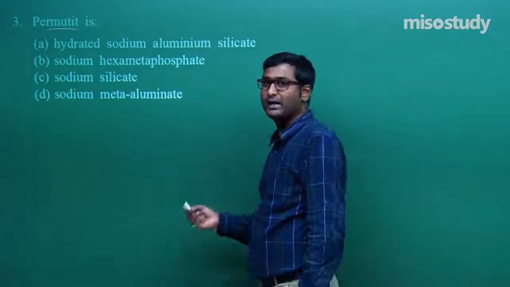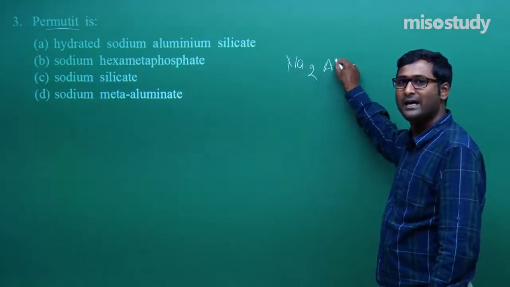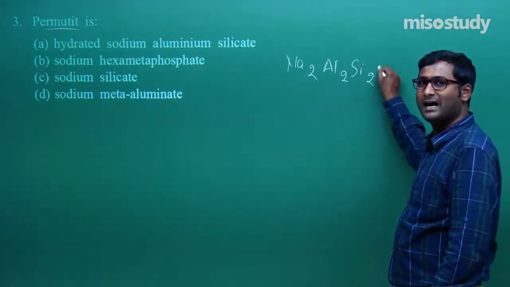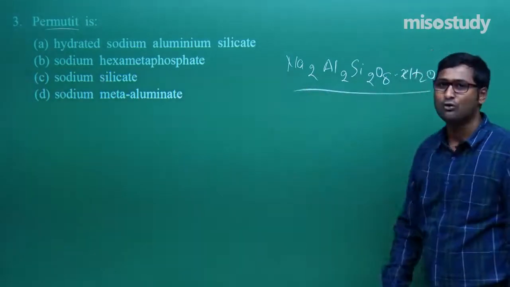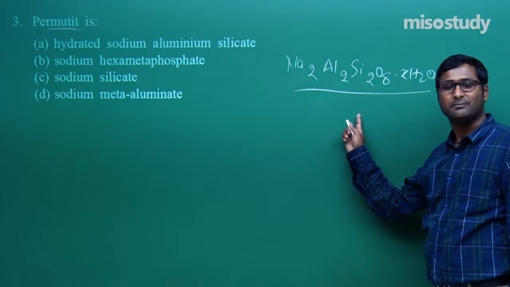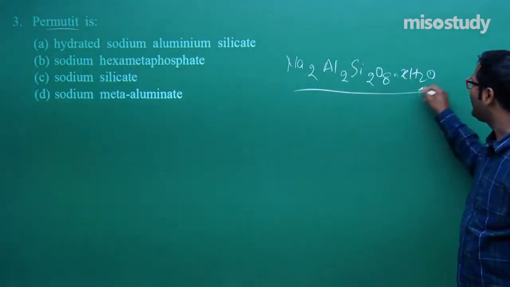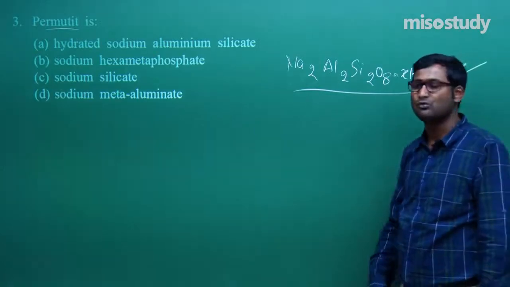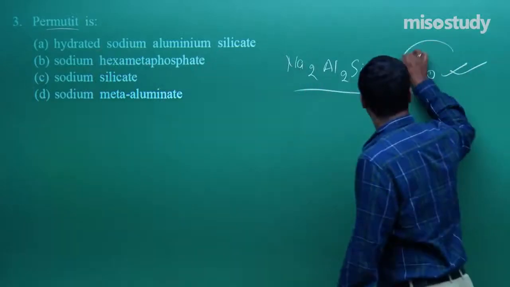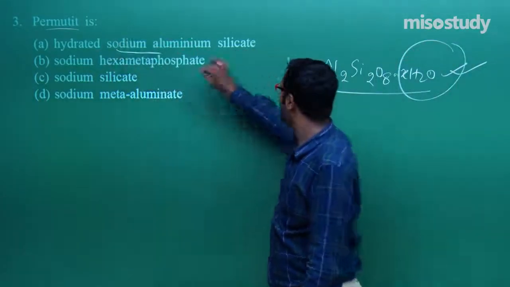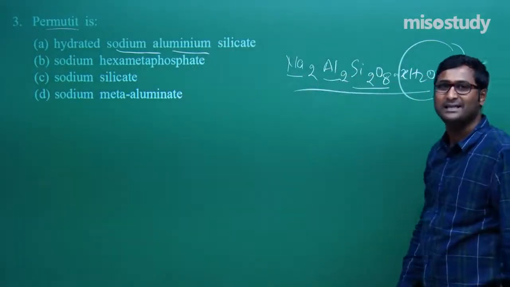And what is permutit? Do you remember the formula? Na2Al2Si2O8 into XH2O. This is permutit. Remember, Na2Al2Si2O8 into XH2O, and this is hydrated sodium aluminum silicate.